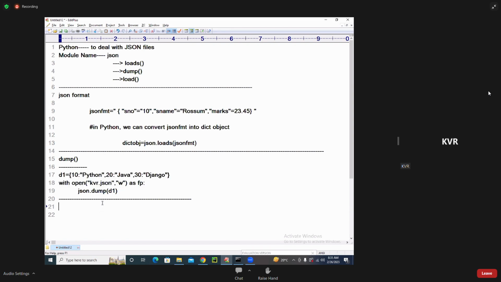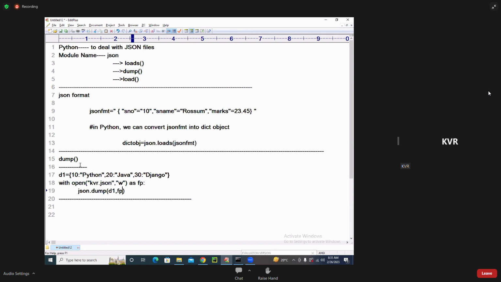Is it clear? The loads function is used for converting the normal JSON file format into a dictionary object. A dictionary object I am converting into the JSON file using dump of d1. When you say dump, the total object will be written to the JSON. So here I write json.dump of d1, and right there you need to write fp also, which points to the file. The dump function you already know, students, from the pickling process.